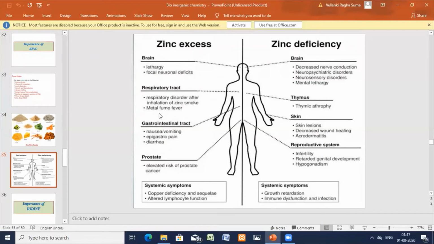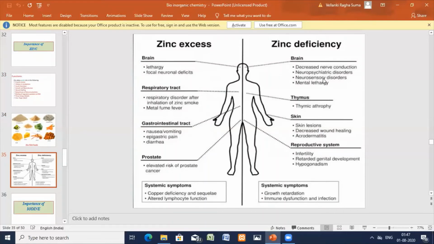Excess inhalation of zinc smoke causes metal fume fever. You'll get respiratory tract problems. GIT problems also: nausea, vomiting, epigastric pain, diarrhea. There is also an elevated risk of prostate cancer. Systemic copper deficiency is almost like zinc.